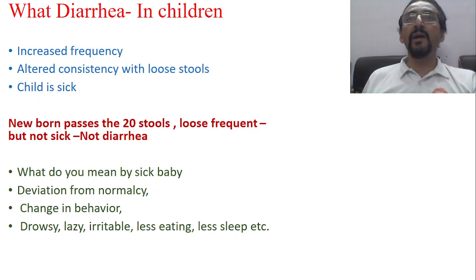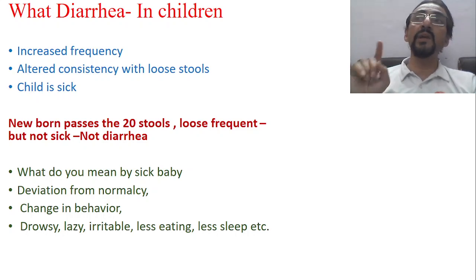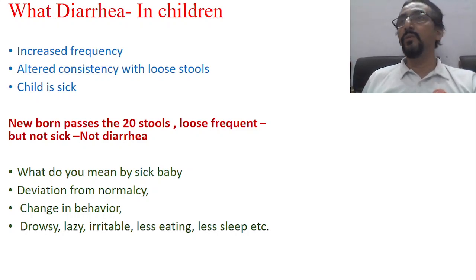So in the newborn and infant, it is not the frequency of the stool which is important. It is not even the consistency of the stool which is important, but the sickness of the baby. A sick looking baby is very important when you consider diarrhea. In children, normally the mother complains that my baby passes 3 to 4 times per day. You cannot give medication for diarrhea because it is quite normal in children, even up to the school age period. There is nothing to worry. What we have to observe is the sickness of the child.